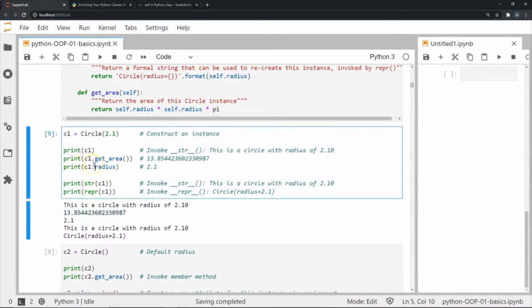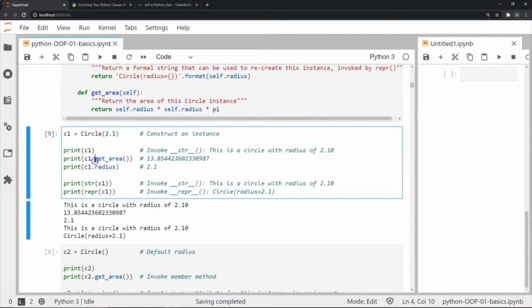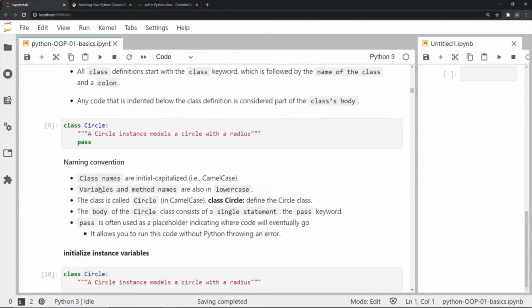Now if we want to print a particular radius, we just say print c1.radius. So this will print the value of what is stored in radius for the particular instance c1. Now you might notice me using a dot whenever it comes to defining a certain function or a keyword. Well, any time that we want to invoke or use a method of a particular class, we have to use the dot keyword. So we use the instance name c1 dot followed by whatever method that we want to use. So if we want to use the getArea function, we say c1.getArea. If we want to find out what is there in the radius variable of a particular instance, we say c1.radius.